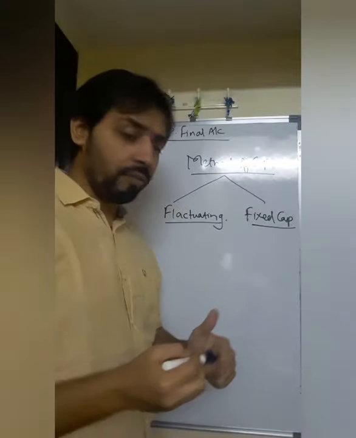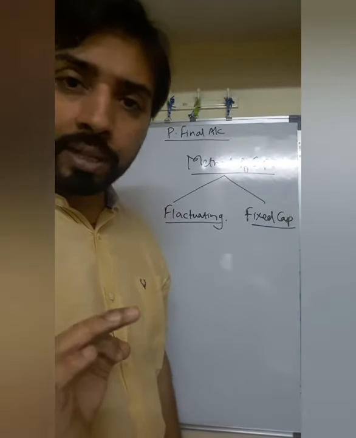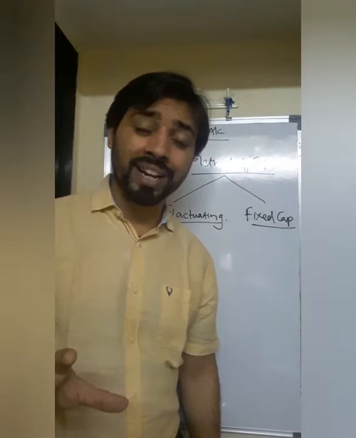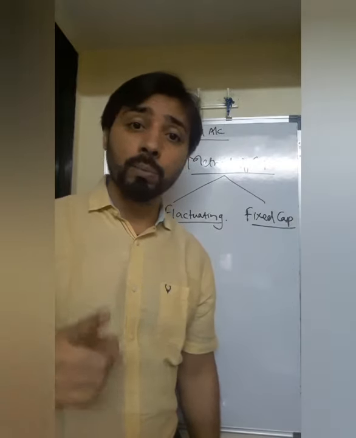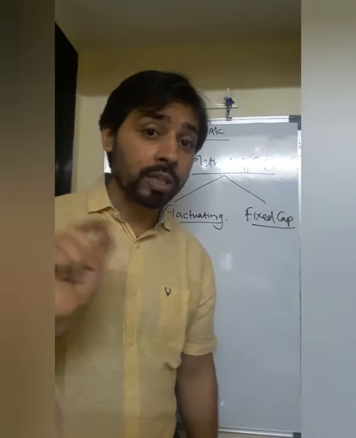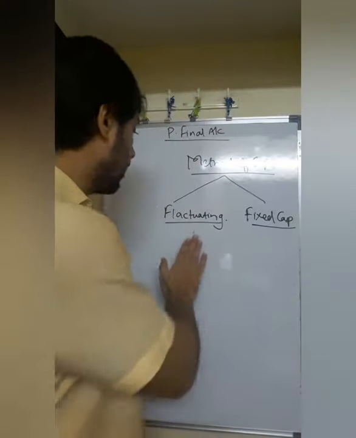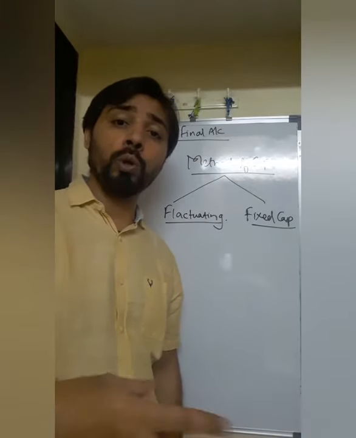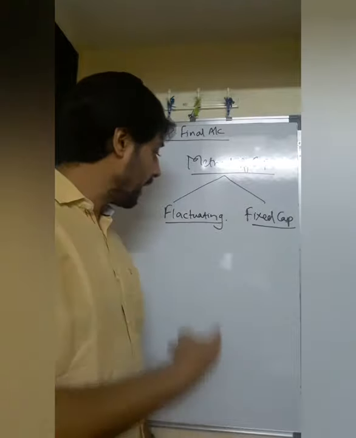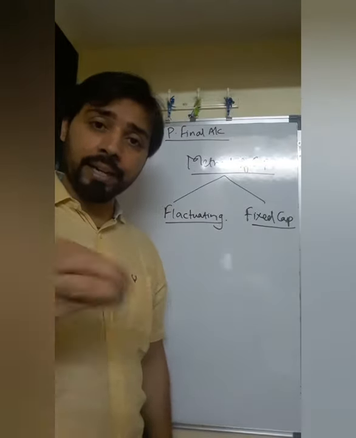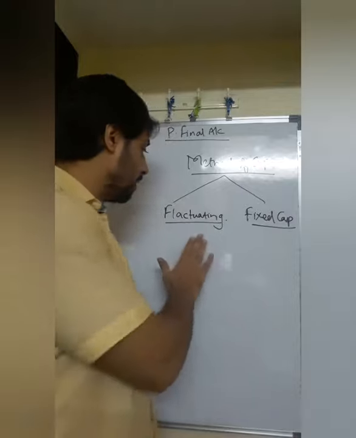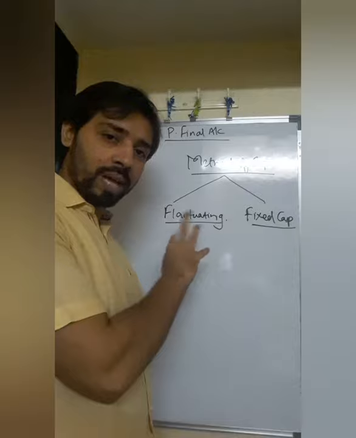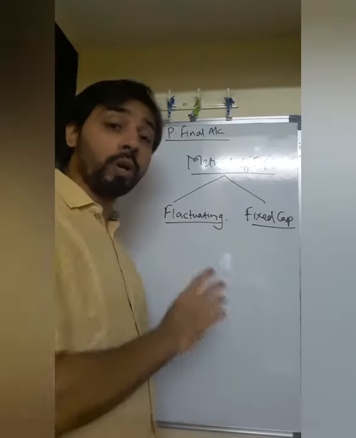Now what is the difference between the fluctuating capital method and the fixed capital method, students? Fluctuating is what we have done in 11th standard. Whatever profit and loss we got from the P&L account, if profit came we added it to capital, and if loss came, what did we do to capital? We deducted it. Same in fluctuating: any profit or loss arising from the profit and loss account is distributed to the partners in their profit sharing ratio and added to the capital if it's profit and deducted if it's loss. So finally the capital goes on changing. Initially it was 5 lakh, and with profit and loss, plus and minus, it will go on changing. So it is what we call fluctuating.